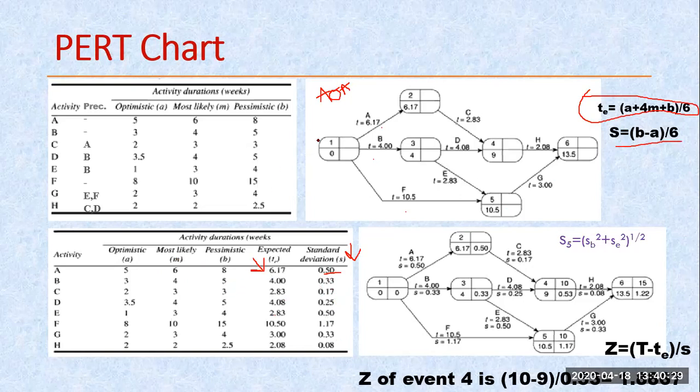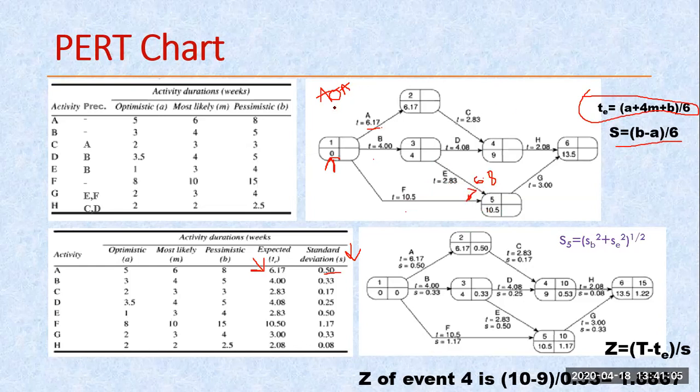Now you can write this T along with this A, on whatever your activities are. 6.17. Same way we are calculating. 0 we are assuming here. And after that 0 plus 6.17 becomes 6.17, 0 plus 4, 4, 0 plus 10.5, 10.5. From this side we are getting some other value. 4 plus 2 becomes 6.83. So 6.83. From this side we are getting 10.5. Which one is the greatest value? That is what we are copying here.